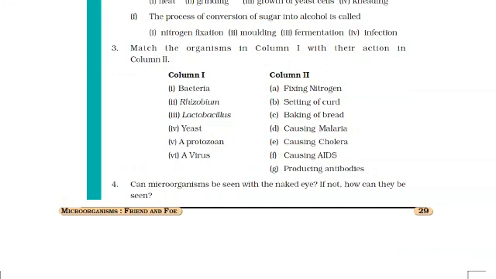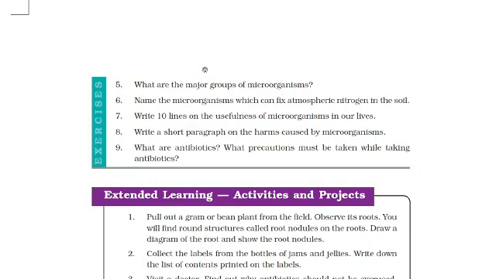Now, question number fourth. Can microorganisms be seen with the naked eye? We all know that it cannot be seen with the naked eye. Then if not, how can they be seen? Means they can be seen by using microscope. You have to answer from the question only. No, microorganisms cannot be seen with the naked eye. If not, then it can be seen by using microscope. Simple answer of that.